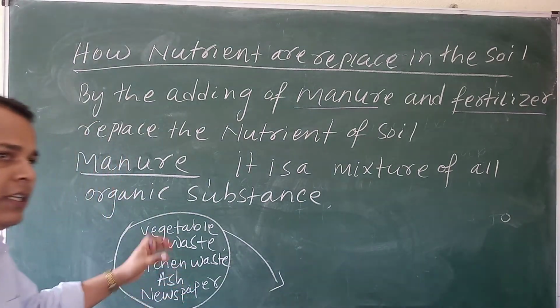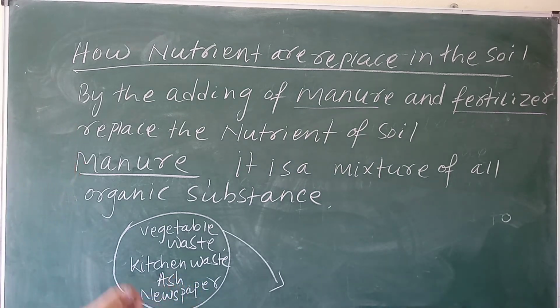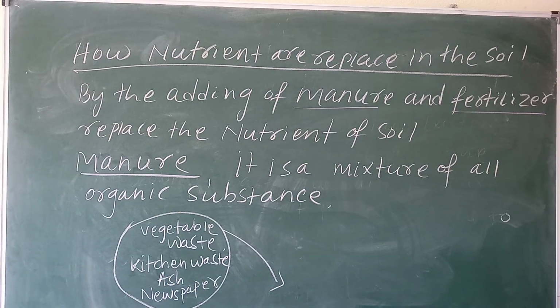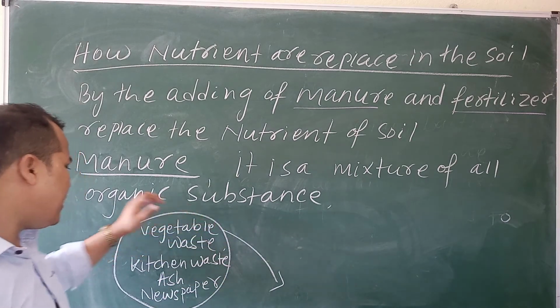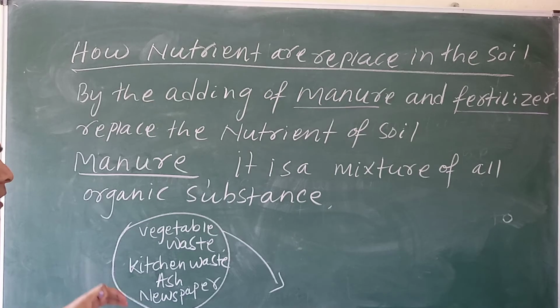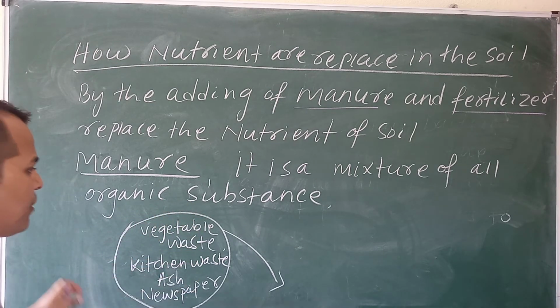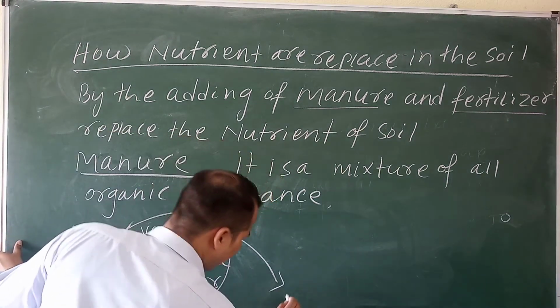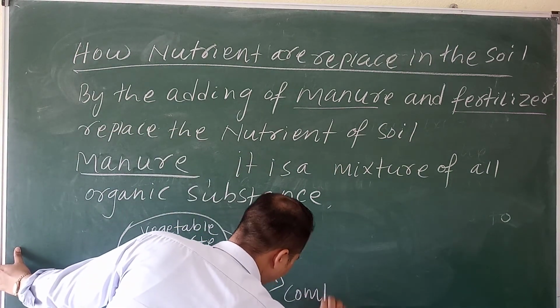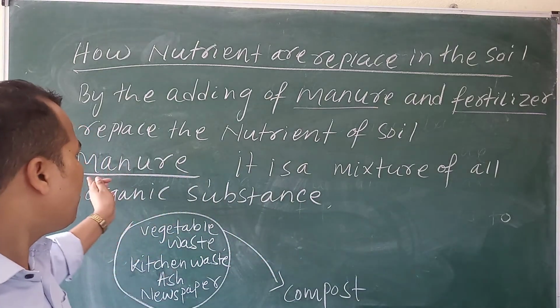You take these organic substances, put them in a place and provide water. Bacteria and viruses will grow and decay this organic waste. After that, it will form a compost. This compost is called manure.